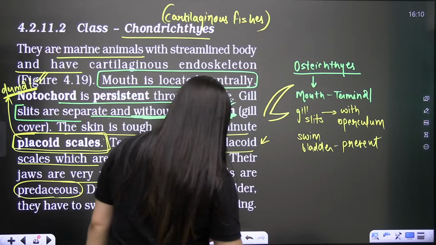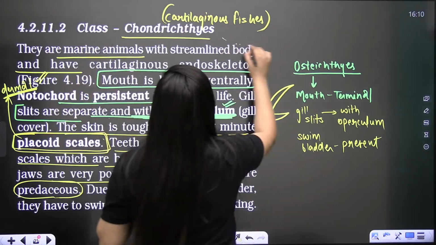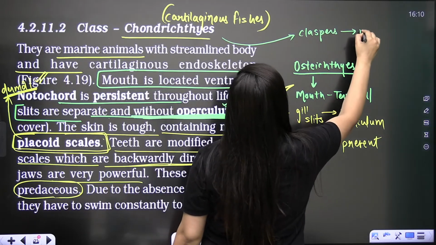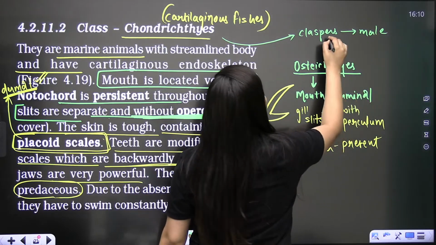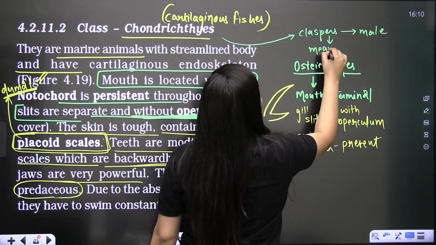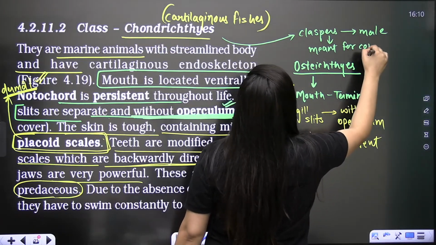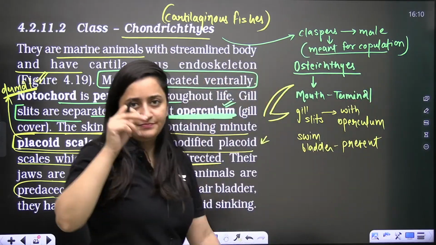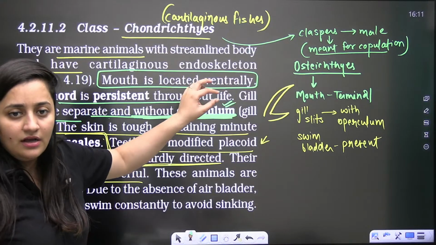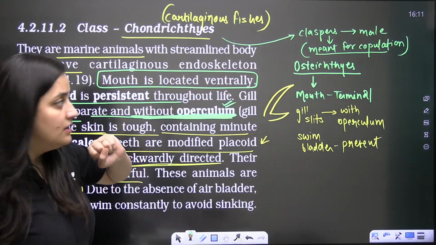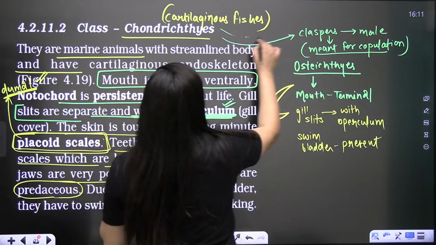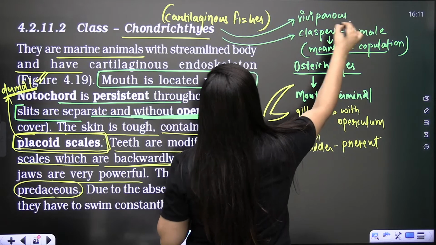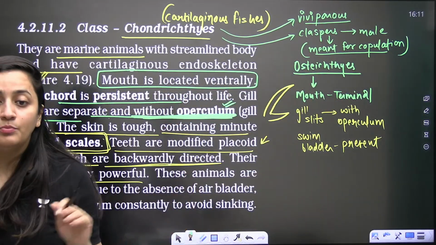Clear, bache? In the case of Chondrichthyes, you will see claspers in the male. They are meant for copulation, which helps in sexual reproduction, obviously, helping to open up the female genital openings. Claspers are present, and Chondrichthyes are mostly viviparous. They give birth to the young ones.